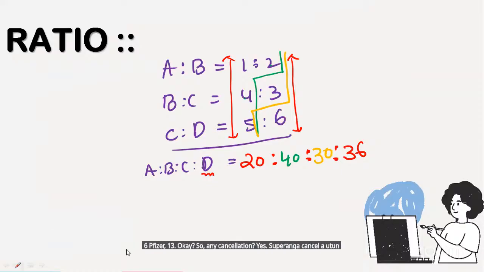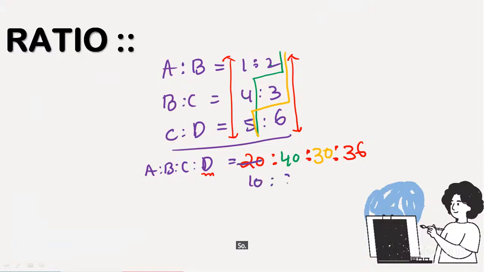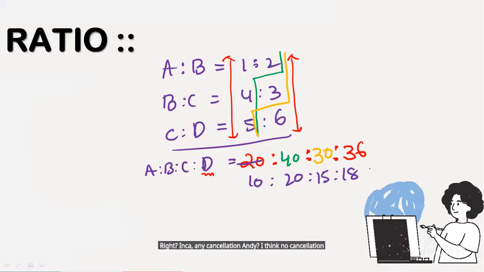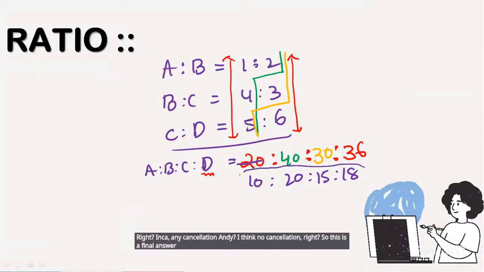Let's cancel. Right. So 2 10s are 20, 2 15s are 30, 2 18s are 36. Right? Any more cancellation? I think no cancellation. Right? So this is the final answer, guys. So 10 is to 20 is to 15 is to 18. Clear, guys, all of you?